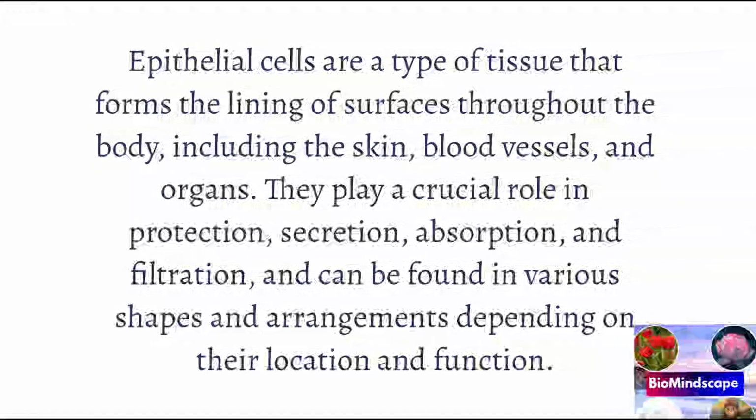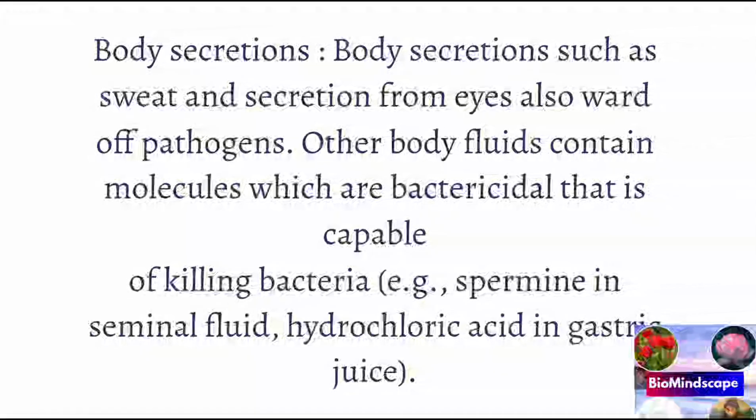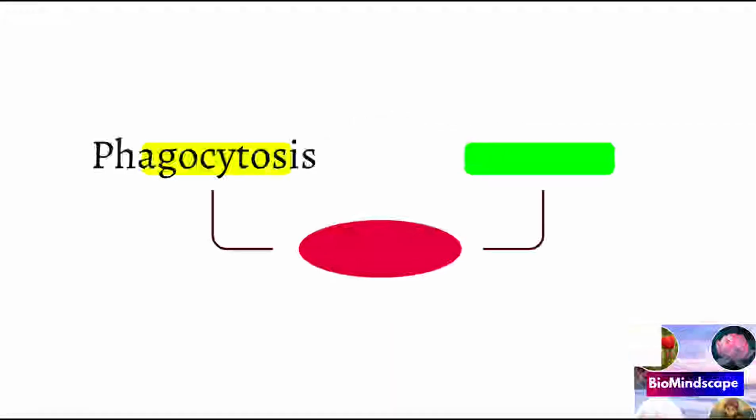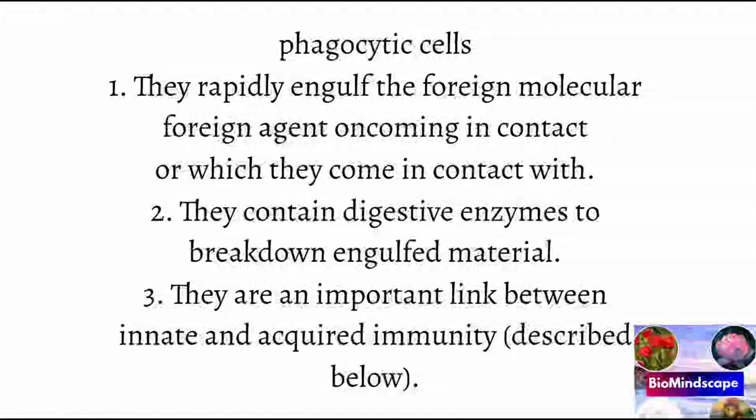Then there are body secretions, such as sweat and secretions from the eyes. Other body fluids contain bactericidal molecules that are capable of killing bacteria, for example spermine in seminal fluid and hydrochloric acid in gastric juices. If germs somehow enter the body by invading the physical barriers, two main defense mechanisms come into play: phagocytosis, and the bactericidal effect of soluble chemical factors, collectively known as the complement system.